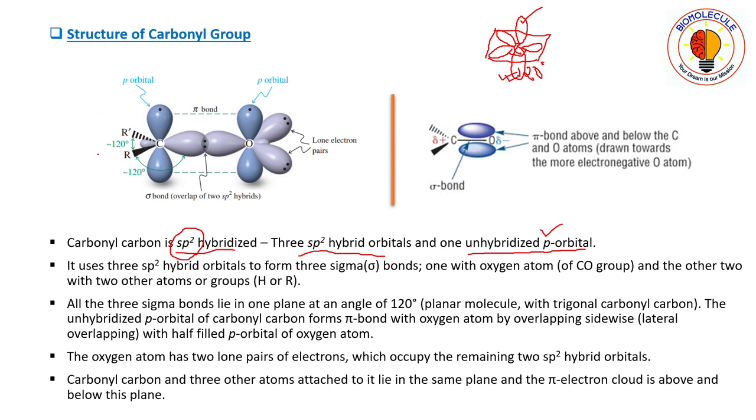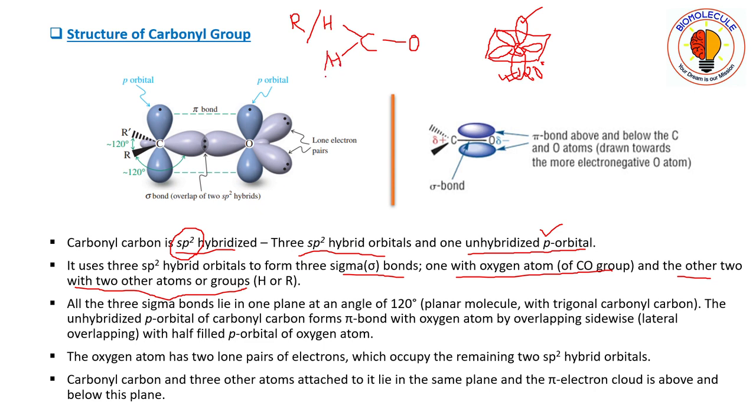So now the carbonyl carbon will use three sp2 hybrid orbitals to form three sigma bonds, one with the oxygen atom of the carbonyl group and the other two with two other atoms or groups. Here you can see that this is carbon. The first bond will be formed between carbon and oxygen atom. This one is a sigma bond, that is head-on overlap, and the remaining two will be bonded with a hydrogen atom or any alkyl group.